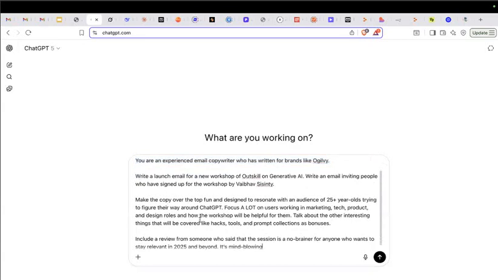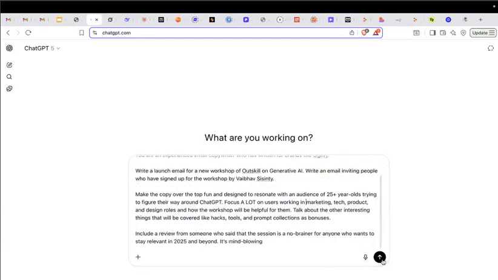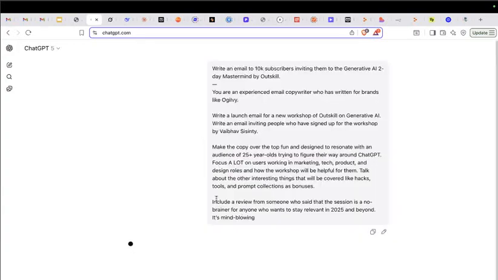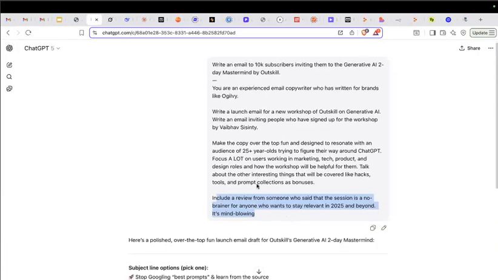Then you can have a context dump, where you should add everything. Who is this workshop for? Who am I targeting? Is it for marketing, tech, design? All the context, the entire context should be there. And finally you can have a format, whether you want a data view, bullet points, or a paragraph, anything you can do.